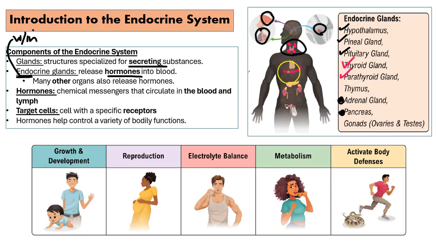Then we're going to the thymus, and the thymus is basically in the chest, like you see right here, and it's really only active in childhood. Its purpose in childhood is to help build up the immune system by basically maturing the T lymphocytes in the white blood cell. This gland's goal is to use the blood, because white blood cells are part of the composition of blood, and to spot and destroy any kind of infection or abnormal cells. But again, once you hit adulthood, the thymus is not really a factor for us.